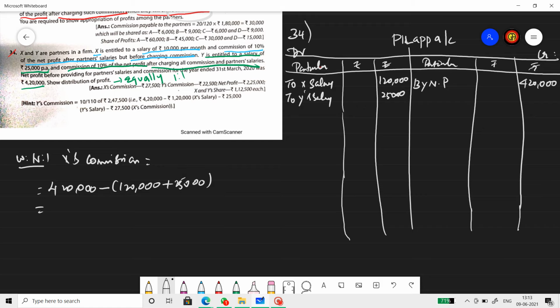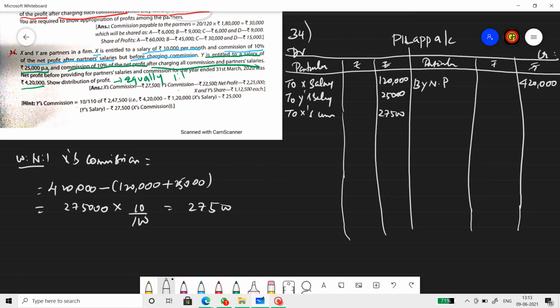So you find this figure as 2,75,000, and that into rate by 100. Rate is 10, so 10 by 100. So amount of commission is 27,500 for X. So let's put X commission now. So X commission is 27,500.